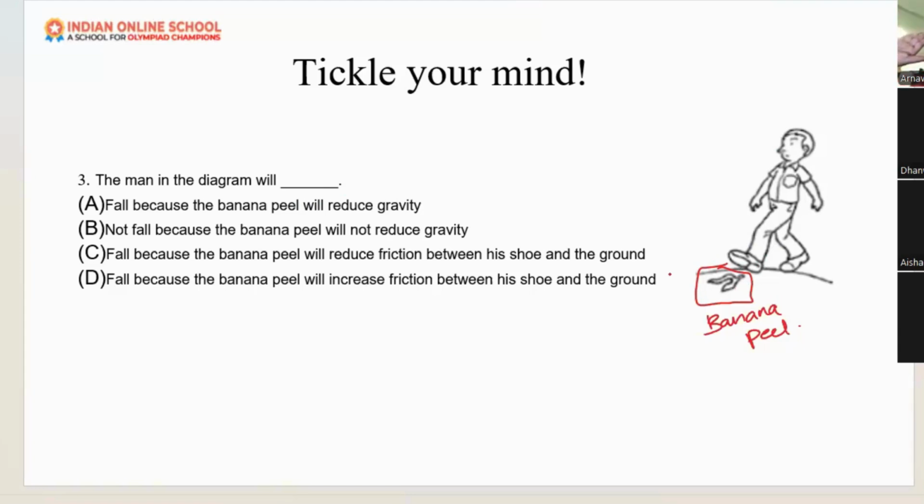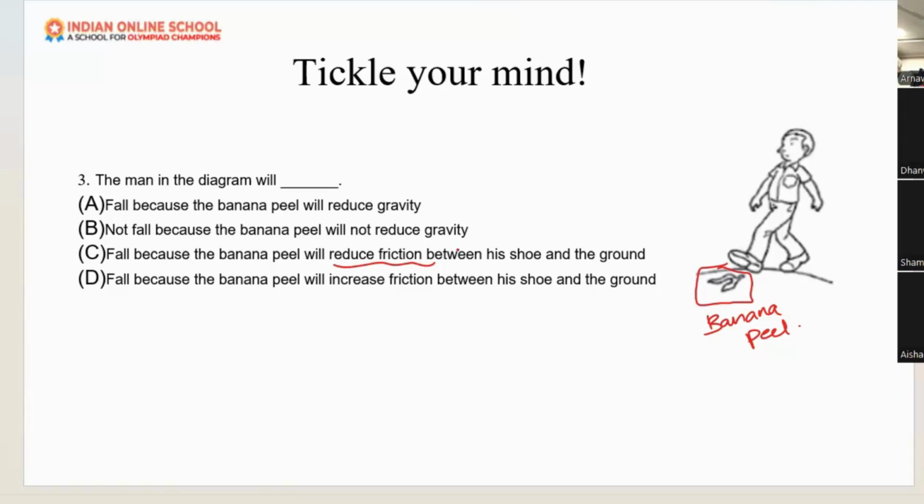If his shoes come in contact with the banana peel, there will be a reduction in friction because it will become very smooth, not an increase in friction.